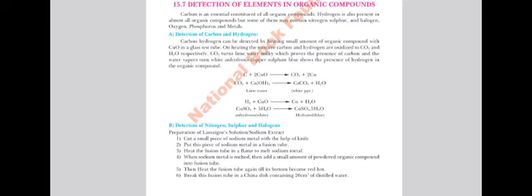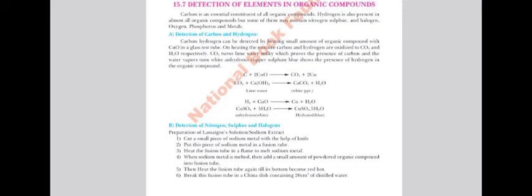The detection of elements in organic compounds: what are they? Carbon is an essential constituent of organic compounds. Hydrogen should also be present along with it, and additionally there could be derivatives such as nitrogen, sulfur, halogens, and so on. Detection of carbon and hydrogen: carbon and hydrogen can be detected by heating a small amount of organic compound which contains carbon with copper oxide, which is generally CuO, in a glass test tube.